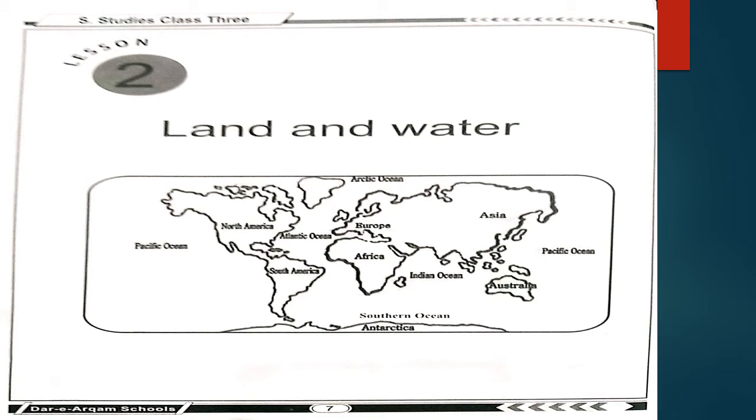Okay students, as we have done our reading from reading book, now let's start our workbook pages, which start from page number 7. Here you can see the map of land and water. There are 7 continents mentioned on the map and there are 5 oceans mentioned on the map. Now move toward page number 8.